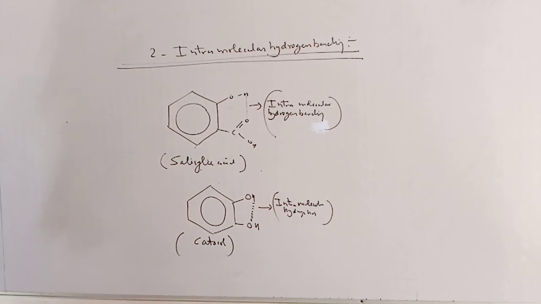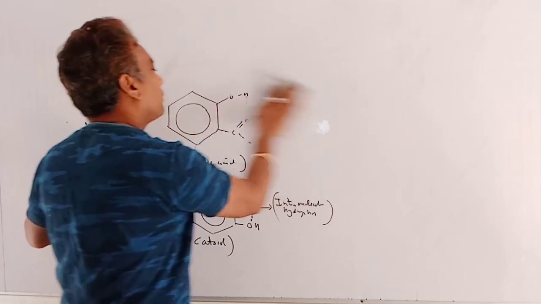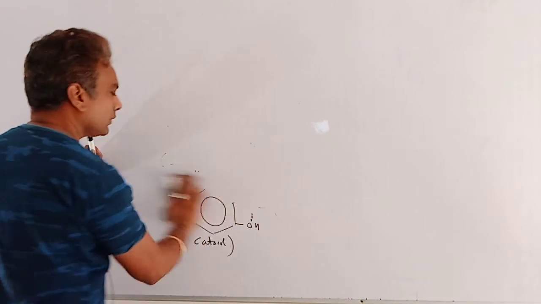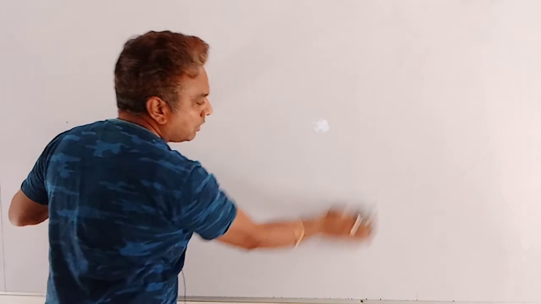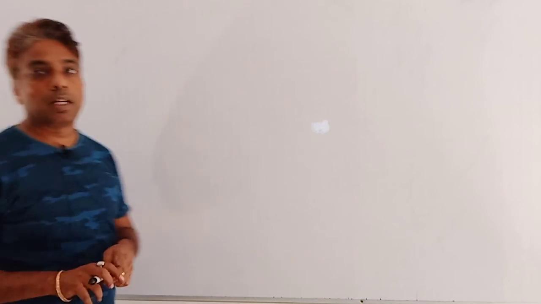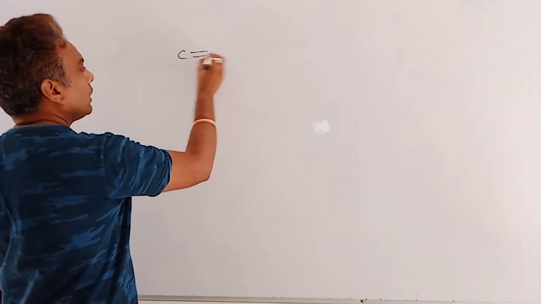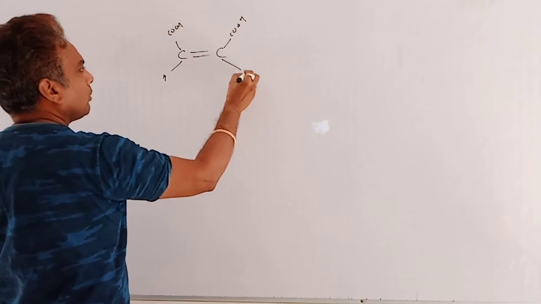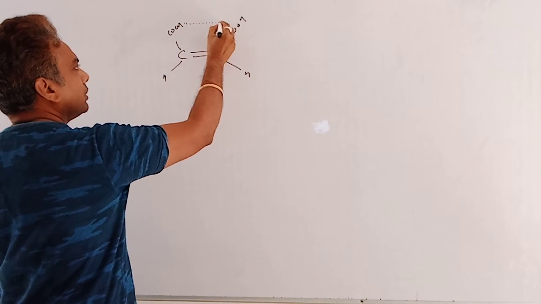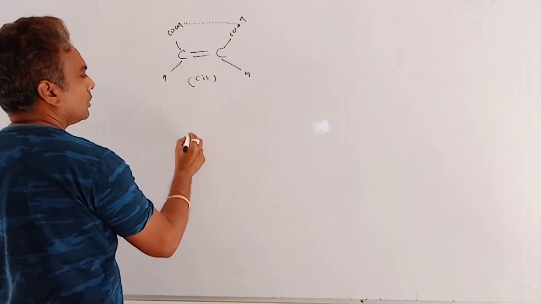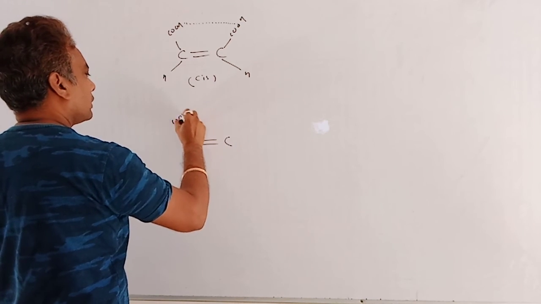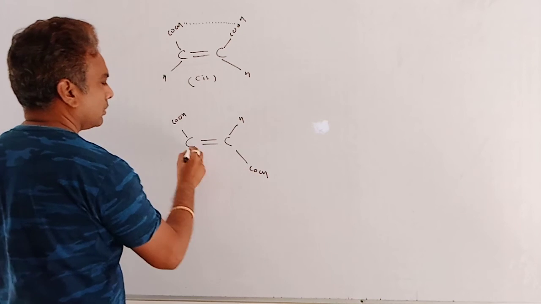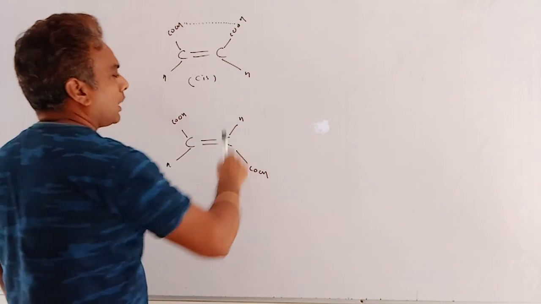One example of inter as well as intramolecular hydrogen bonding is such as this. Suppose a question is asked, why is the boiling point of fumaric acid far greater than maleic acid? Clear? Here are the maleic as well as fumaric acid, both having the same molecular formula. Maleic is cis structure, while in the case of fumaric it is trans.